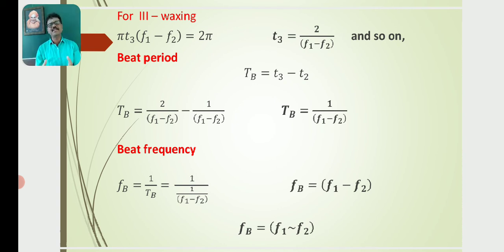Then we know the relation between frequency and period: the reciprocal of the period gives the frequency. Then Fb is equal to 1 by Tb, which is equal to 1 by (1 by (f1 minus f2)). Here Tb is replaced by 1 by (f1 minus f2).